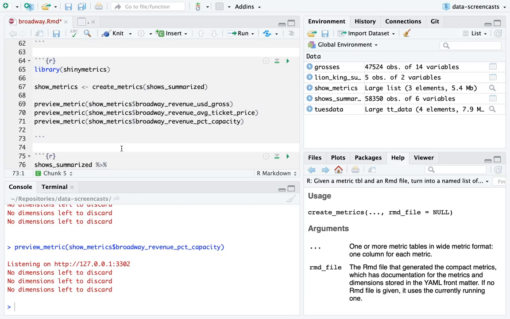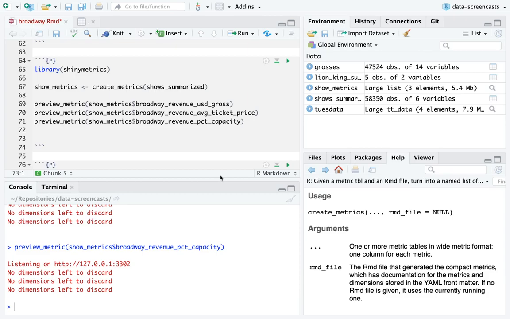Let me think for a second about whether I can show this in the time that I have. How much time do I have? I have 17 minutes. Yes, I can. Can I? No. I'm actually not going to take the risk.